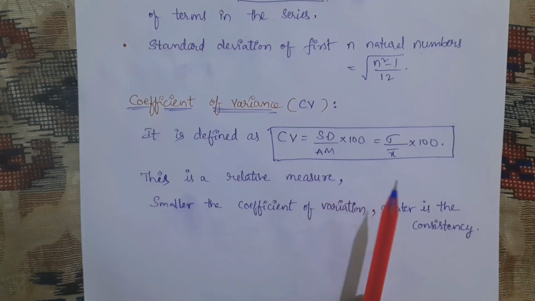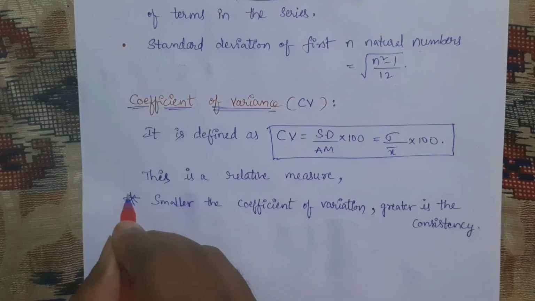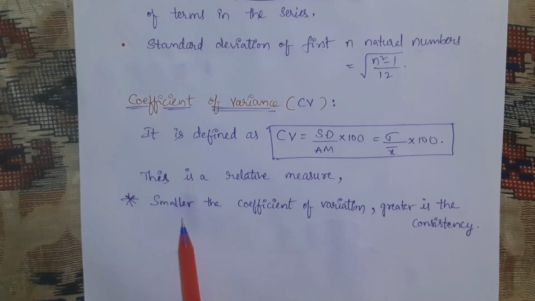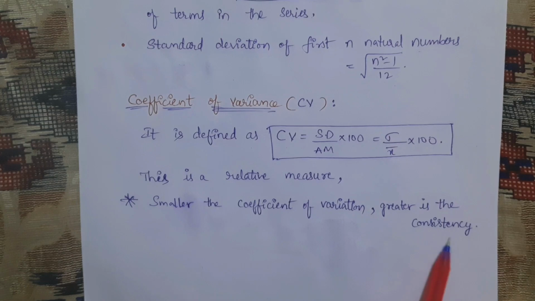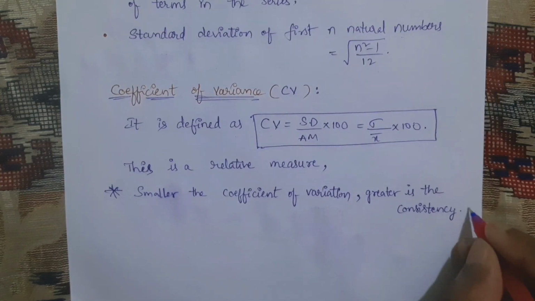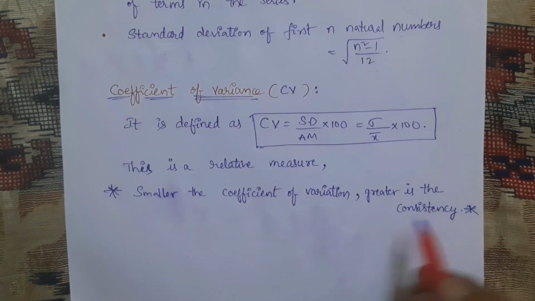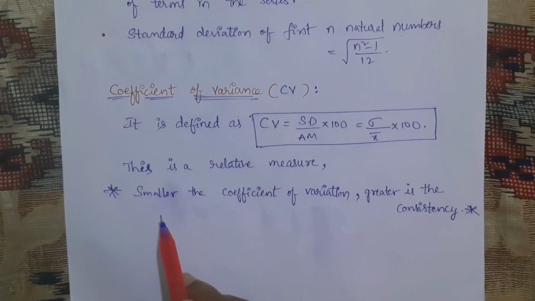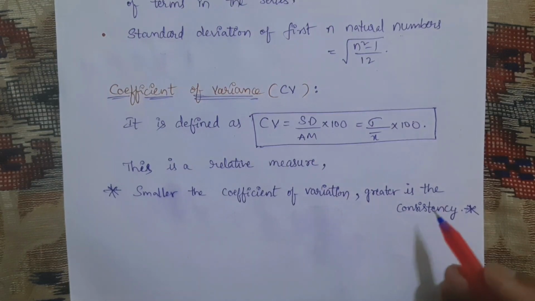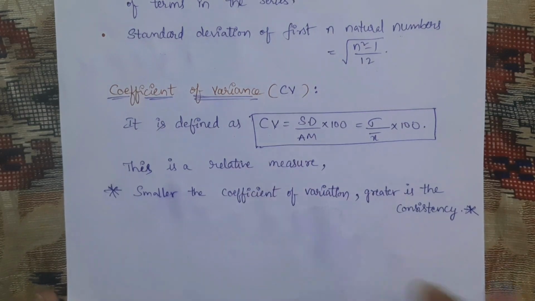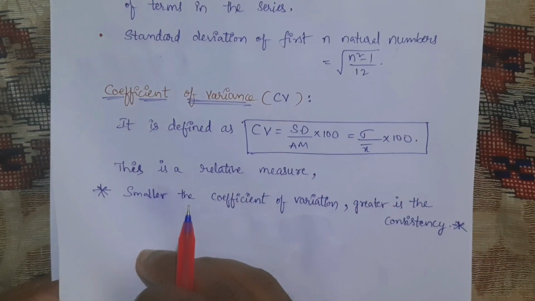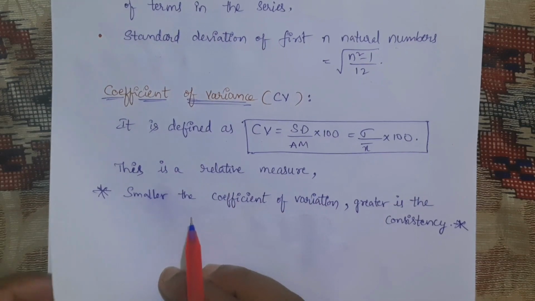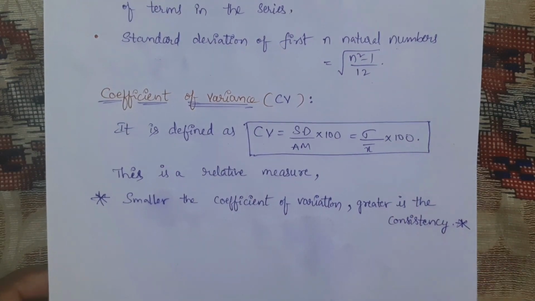You need to remember one note point. For a series, the smaller the coefficient of variation, the greater the consistency. Remember, very important point. If the coefficient of variation is highest, it will be the lowest consistency. Sometimes they may ask directly: they will give some coefficients of variation, and out of them ask which has the greatest consistency or which has the least consistency.